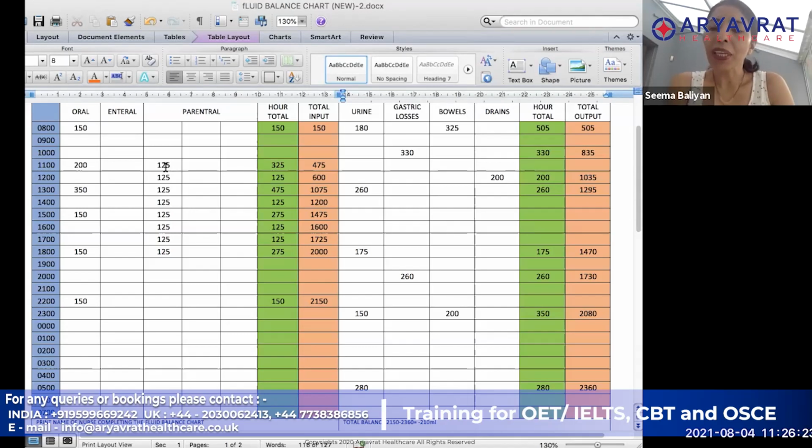But if your point is coming as 111.7, then do not round it off to 112. Because if you keep on adding 112, you will go more than 1000 ml. And you only have 1000, so you can never give more than 1000, isn't it? So don't get tempted to add that decimal point.